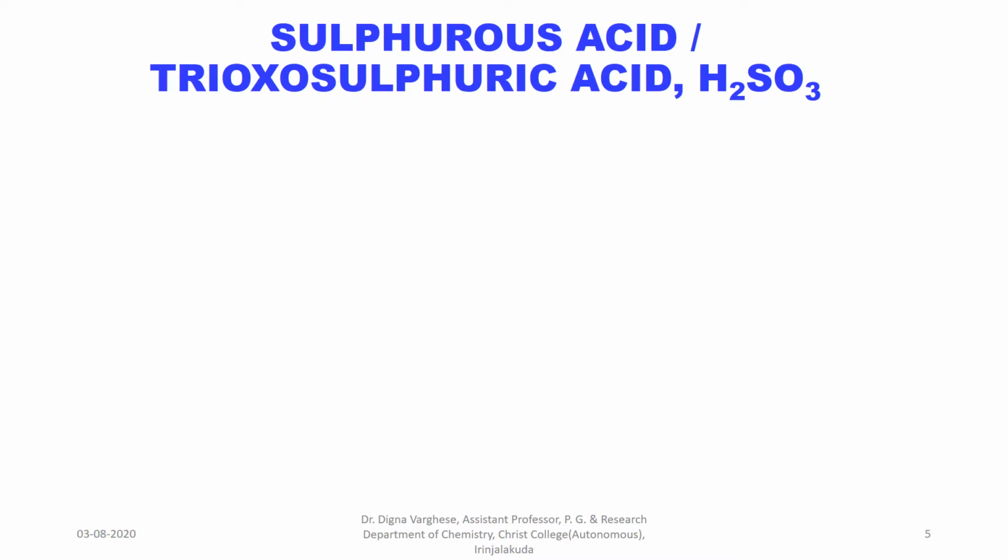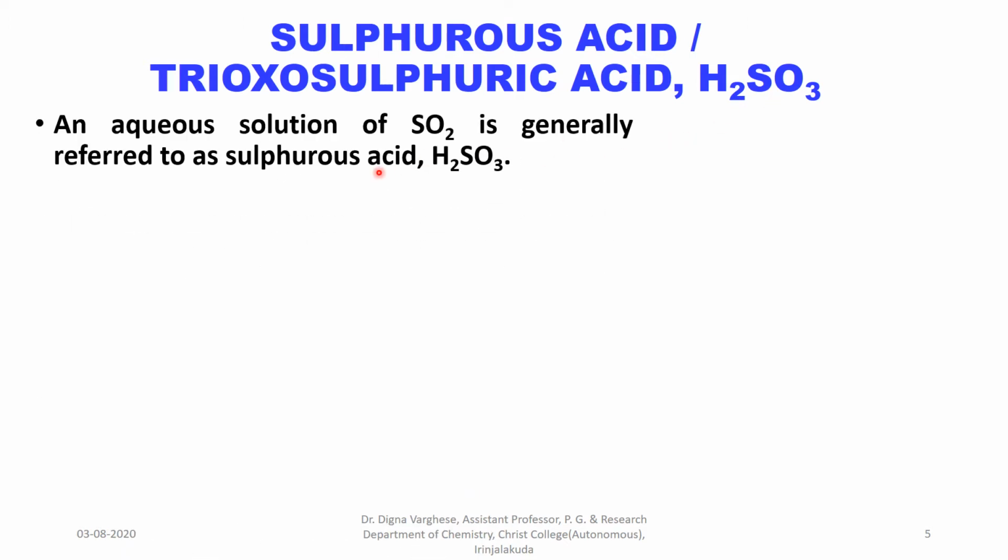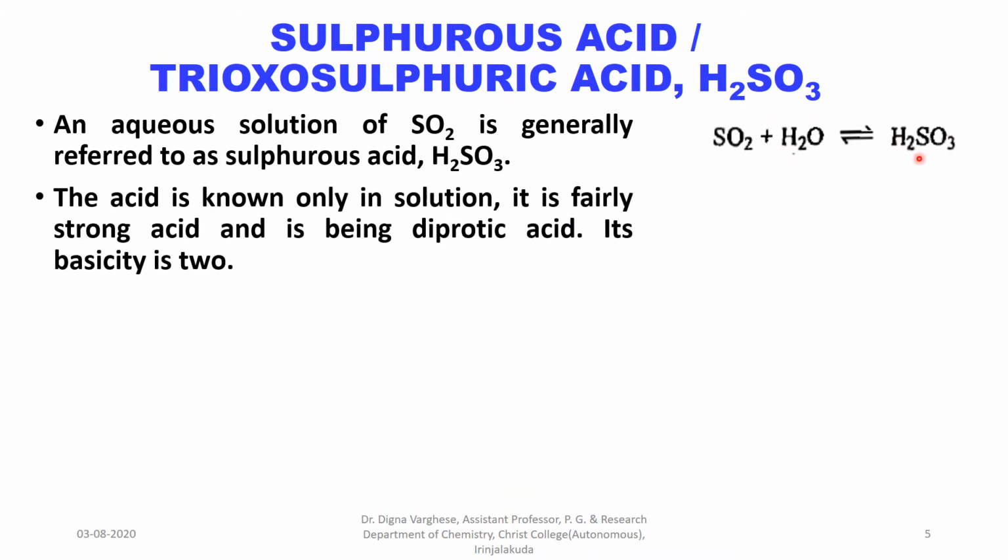Sulfurous acid, or trioxosulfuric acid, has the molecular formula H2SO3. An aqueous solution of sulfur dioxide is generally referred to as sulfurous acid; that is, sulfur dioxide dissolved in water gives sulfurous acid. The acid is known only in solution.